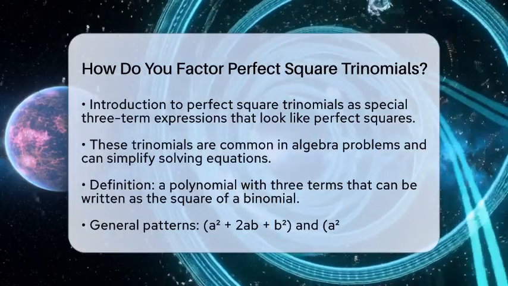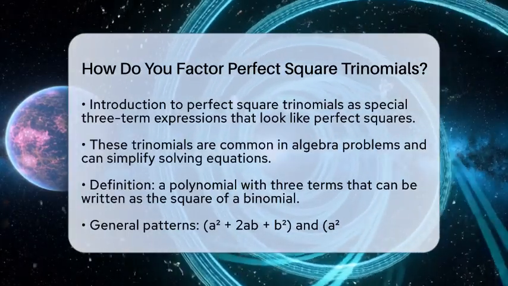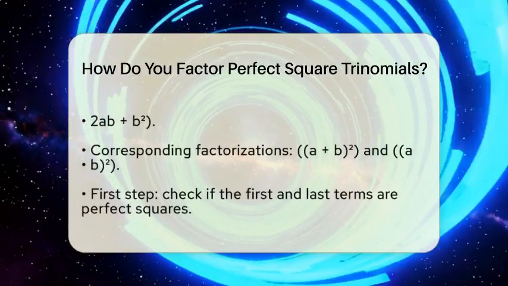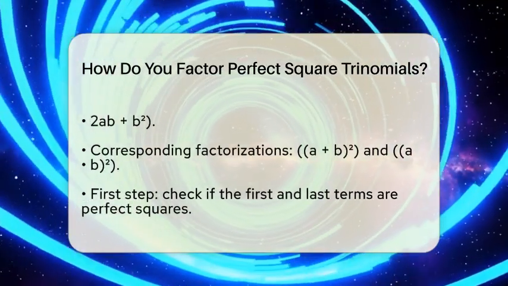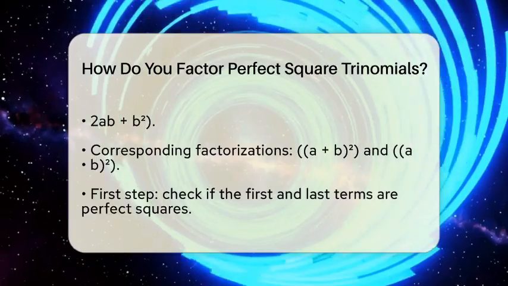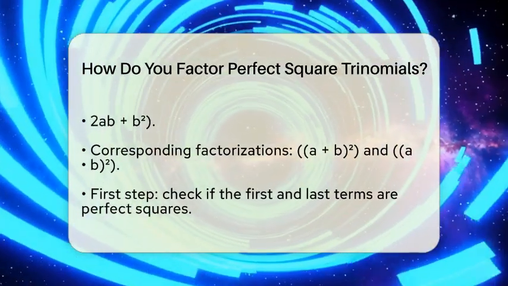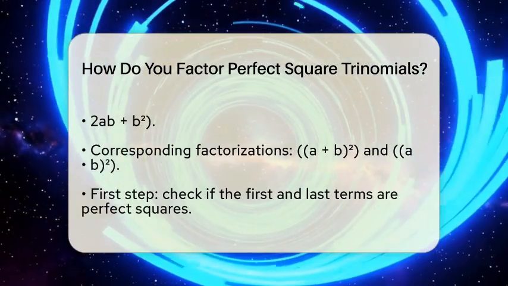The general form of a perfect square trinomial is either a squared plus 2ab plus b squared, or a squared minus 2ab plus b squared. When it is a squared plus 2ab plus b squared, it factors as (a plus b) squared. If it is a squared minus 2ab plus b squared, it factors as (a minus b) squared.